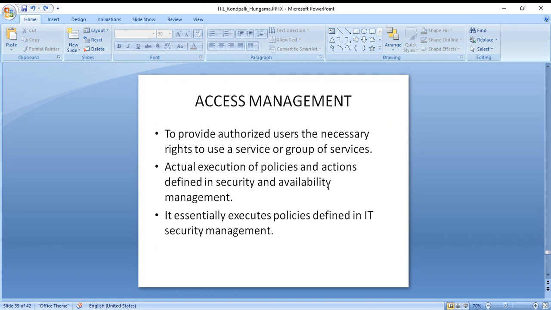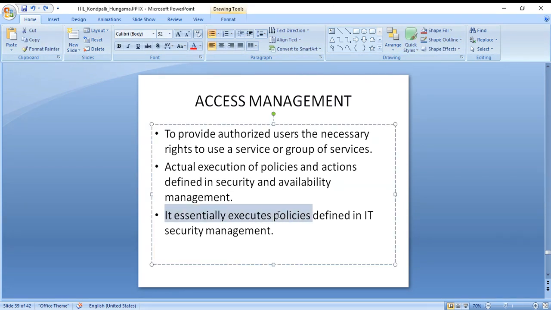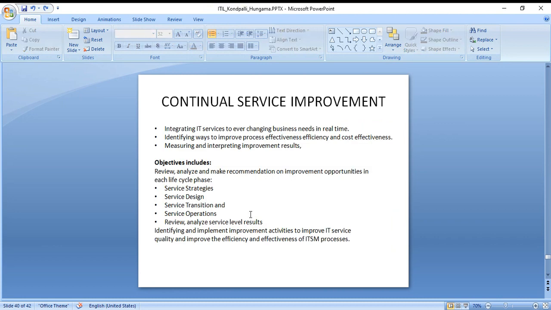Access management, again, is like giving access to a person. It provides an authorized user the necessary right to use a service or a group of services. It is the actual execution of policies and actions defined in security and availability management. It essentially executes the policy defined in IT security management.